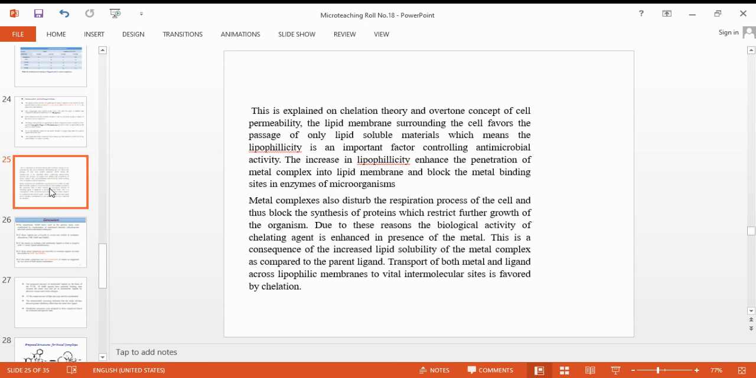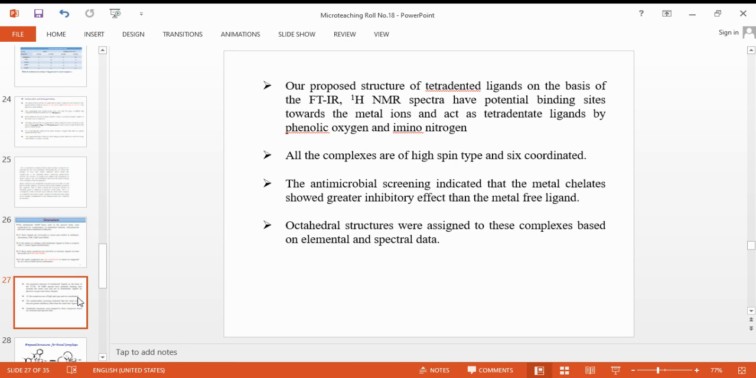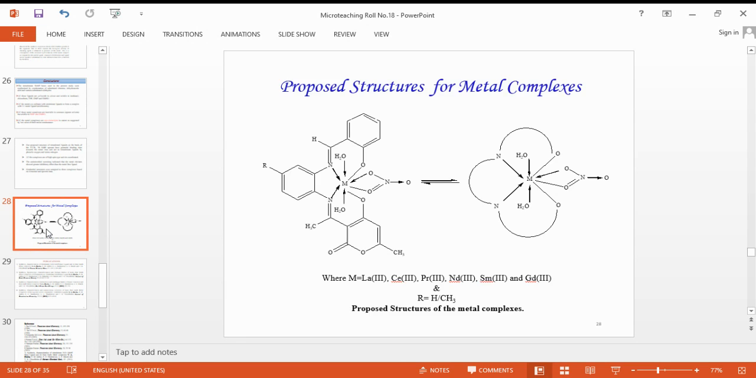So finally, we have concluded that the tetradentate ligands used in the present study were synthesized by condensation of substituted diamine, dehydroacetic acid and various substituted aldehydes. All the ligands are yellowish in color and soluble in methanol and ethanol. These metal complexes are synthesized by refluxing metal nitrate in 1:1 proportion. The metal complexes show antifungal and antibacterial activity, and overall the metal complex structure is defined as octahedral geometry.